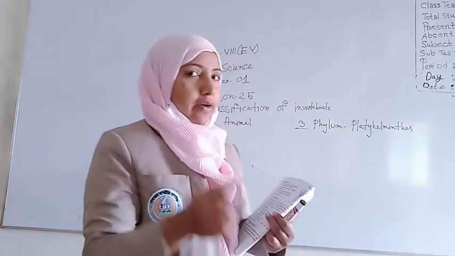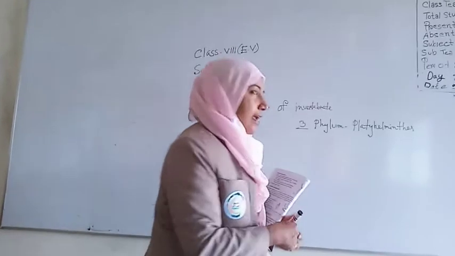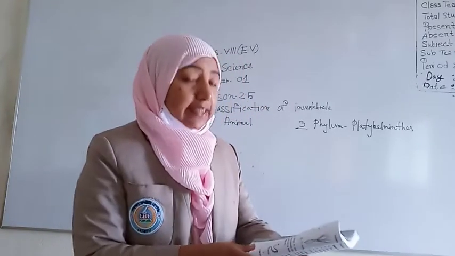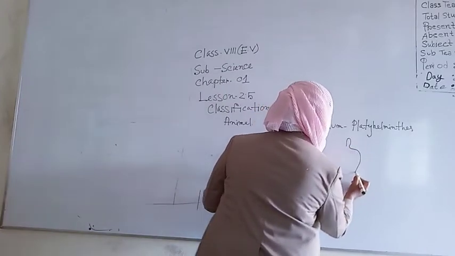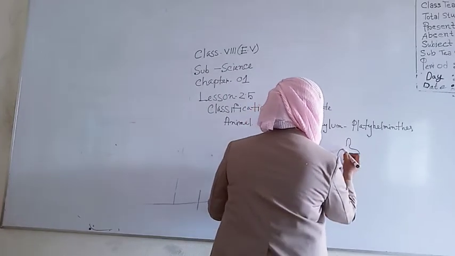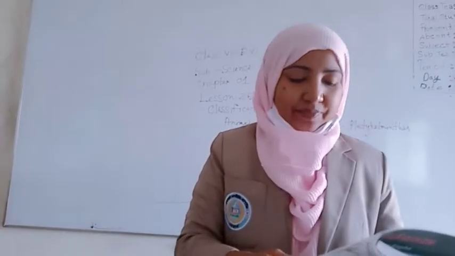So, we are going to draw a figure. This figure is of the Platyhelminthes. Basically, this structure is the liver fluke. The liver fluke structure is blade-shaped or flat. It's also the liver fluke structure.